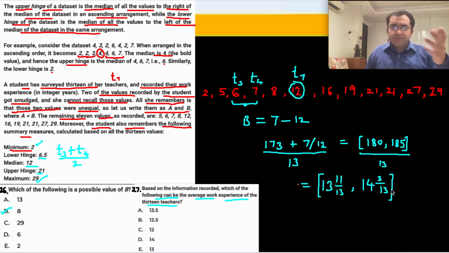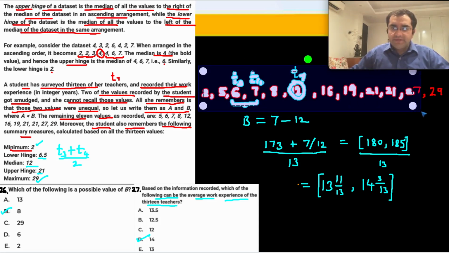From this range to this range, the average work-x can be any value, so now you select from the options, and of course you can take a 14. And that is question number 27. ठीक है,